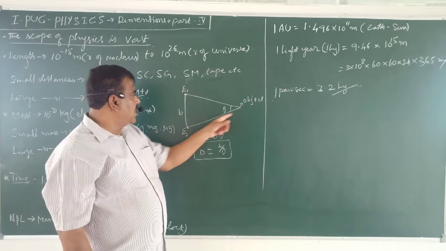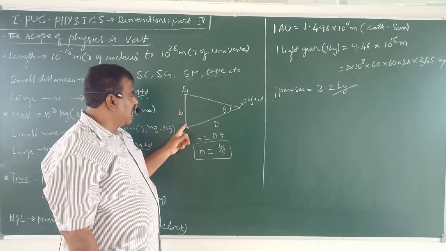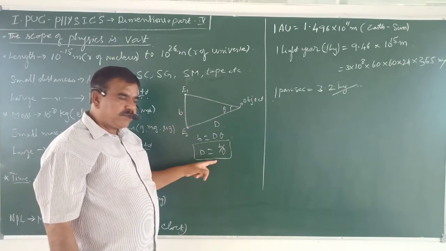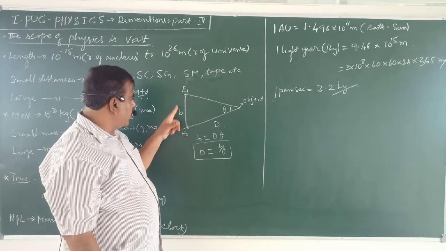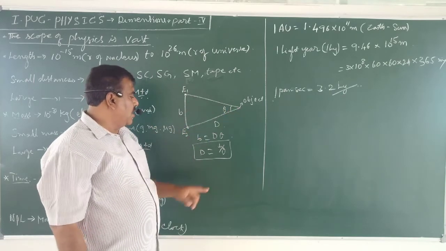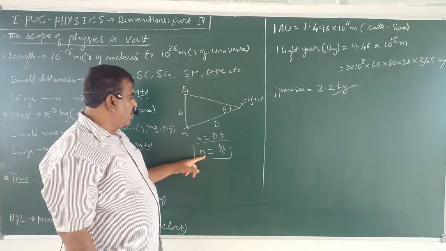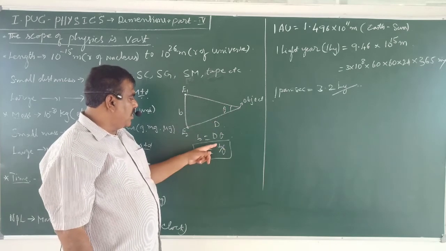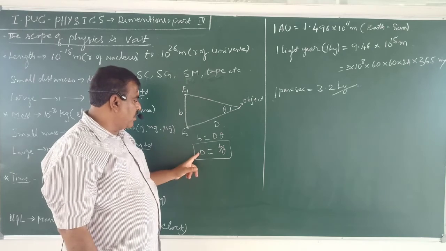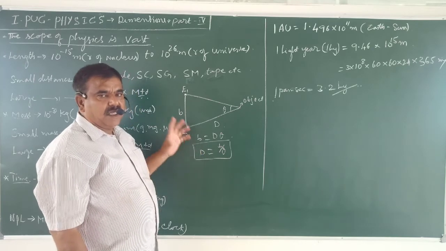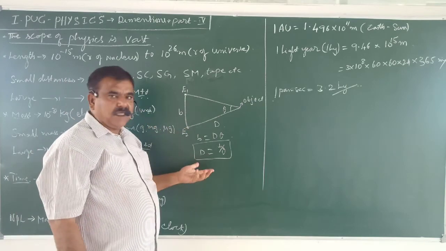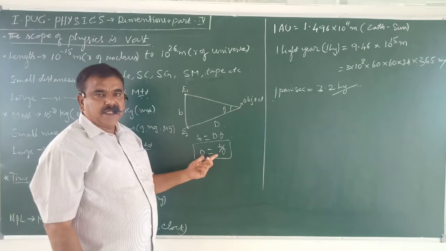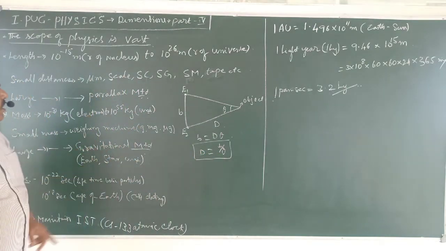Suppose I take this sector, something like an arc of a circle, with this as radius. S is equal to r theta. Thereby, the distance between the point of observation and the object, that is d, can be found by b divided by theta. Knowing the angle and the basis, we can find these large distances. The radius of the moon, the radius of the sun, the distance between earth and sun can be found by this method. This is called the parallax method.